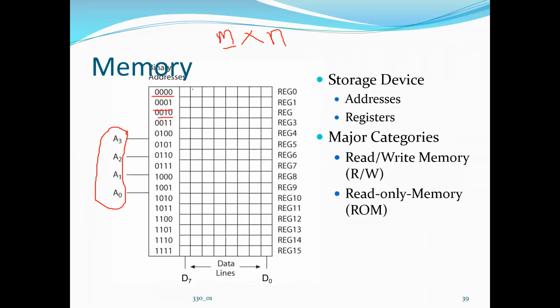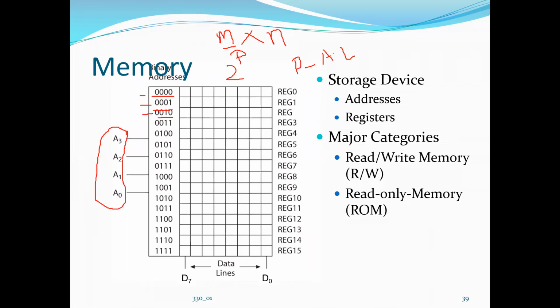Rows. The M represents the number of rows. Actually, M is nothing but 2 raised to P. What is this P? Address lines. Exactly. So P defines the address lines.